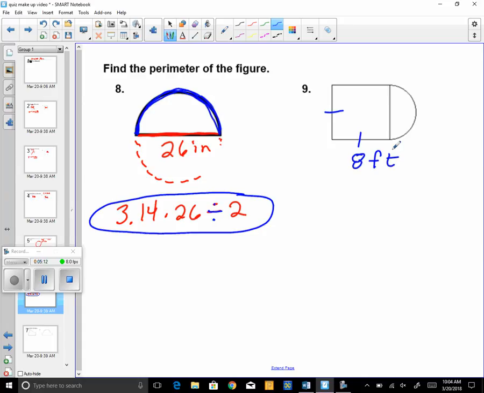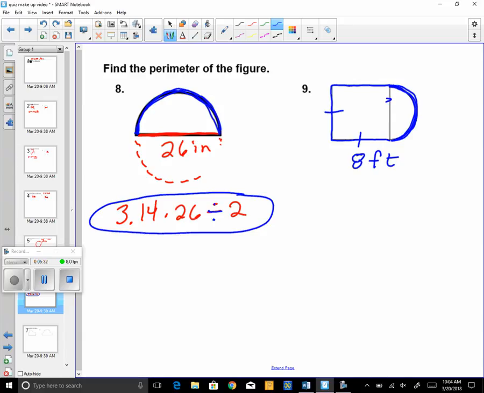All right, the only other hint I'm going to give you is that you need to take care of these sides and this curve, that half circle. So take care of that half circle just like we did in the last problem, and just label everything and try to get the answer.